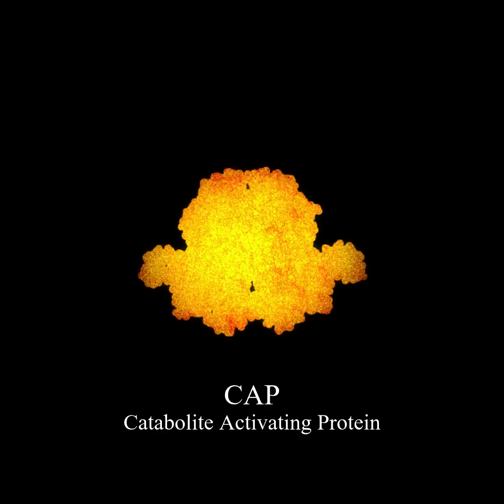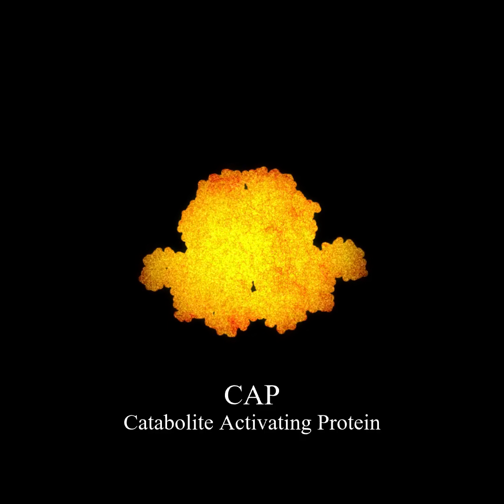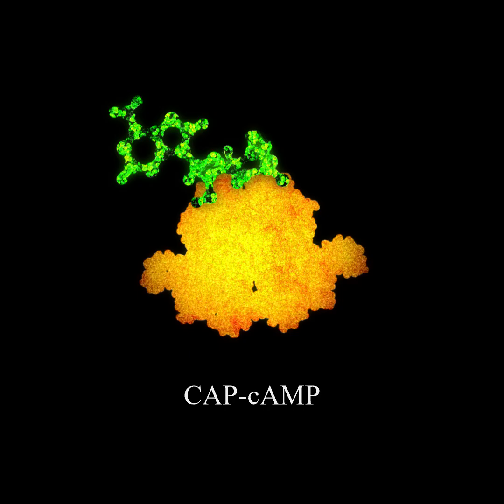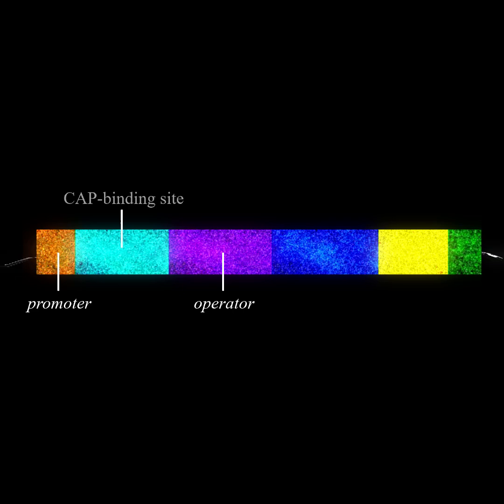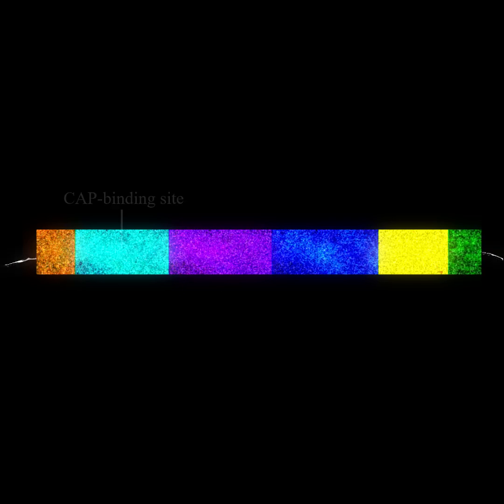cAMP can join with yet another molecule, catabolite activating protein, also known as CAP. Together, they form CAP-cAMP. The lac operon, along with the promoter and operator, also contains a CAP binding site. Without CAP, RNA polymerase can't efficiently start its work. Furthermore, without cAMP, CAP can't efficiently bind to the CAP binding site.